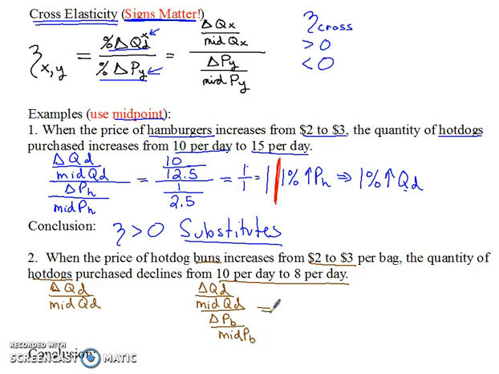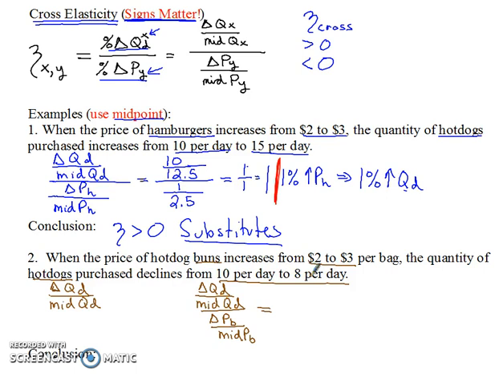So it's the same formula. Now we've just changed the goods a little bit, but it's still cross elasticity because we're crossing from buns to hot dogs themselves.